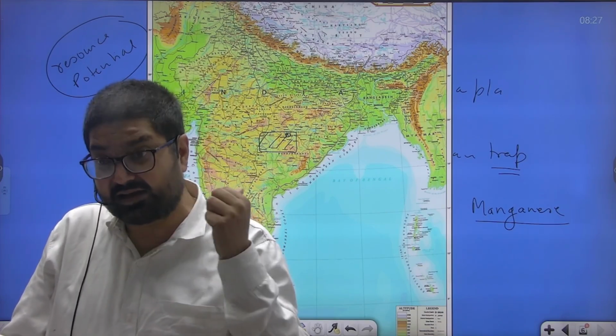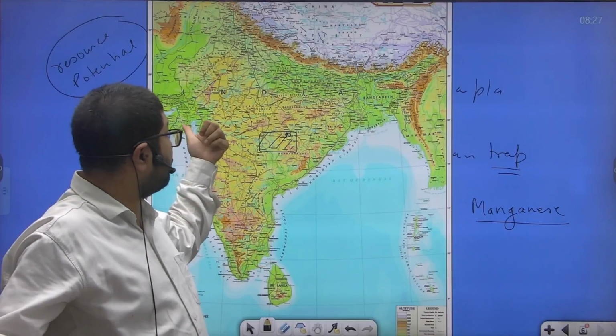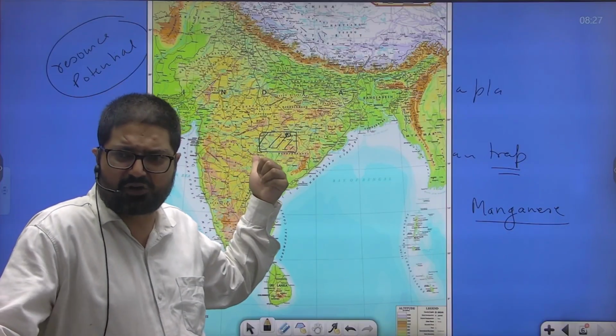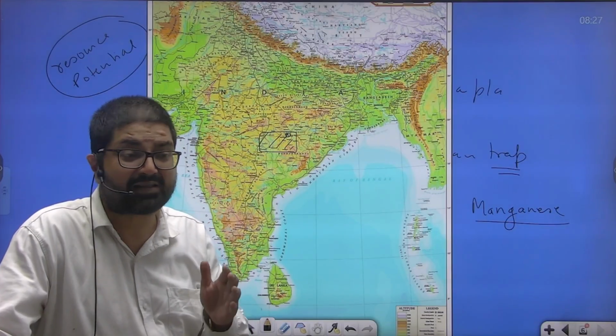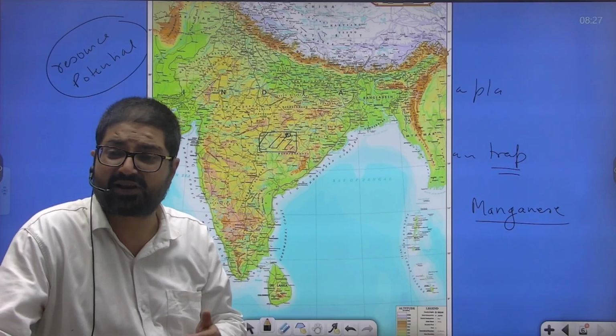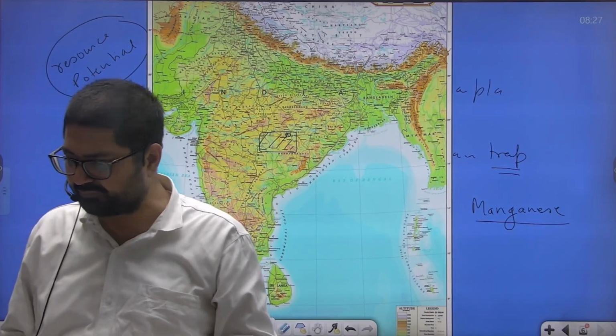Gujarat, this region of Gujarat which lies where the basaltic rocks are there, huge deposits of limestone are found. As a result, the adjoining region has flourishing cement industries.